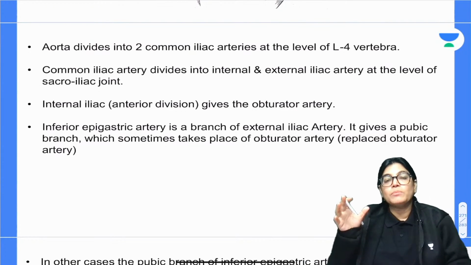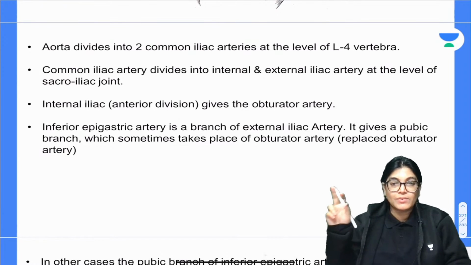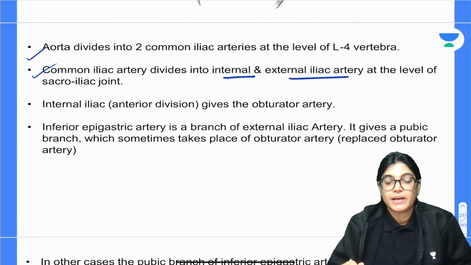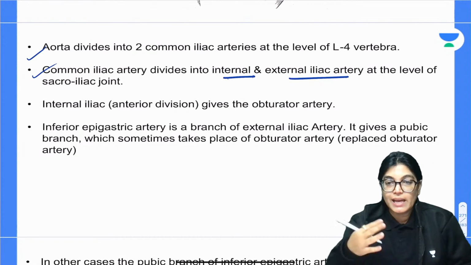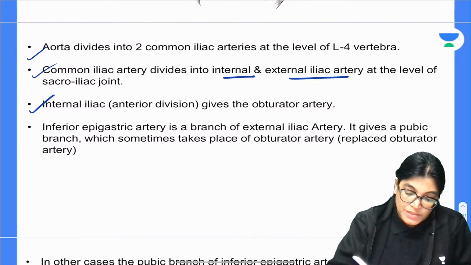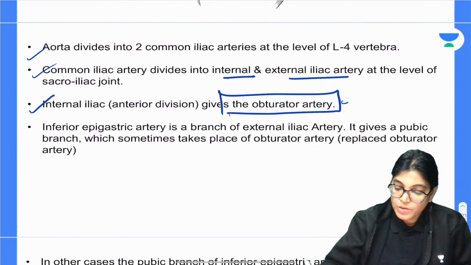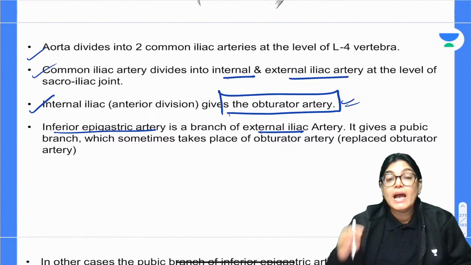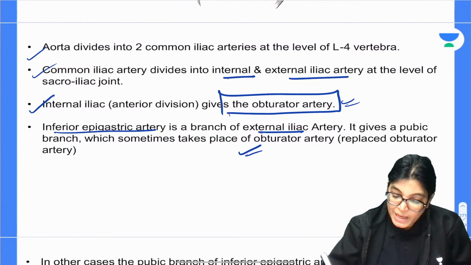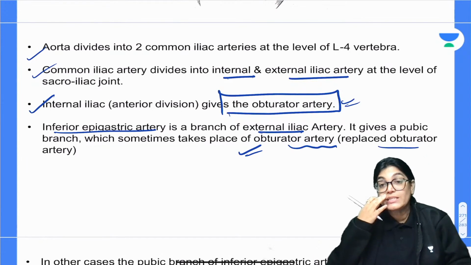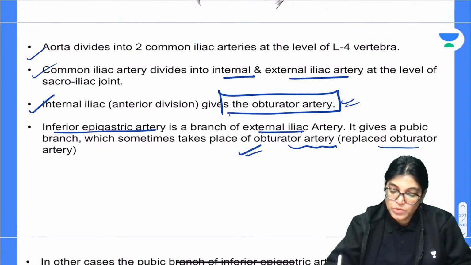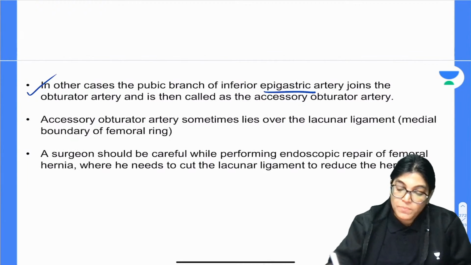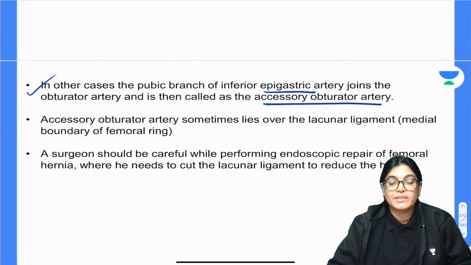We know that the abdominal aorta divides into two common iliac arteries at the level of the L4 lumbar vertebra, and each common iliac artery again divides into external and internal iliac artery. The internal iliac artery is the blood supply for the pelvic structures, and one of its most important branches, which traverses the obturator foramen, is the obturator artery. The inferior epigastric artery is a branch of the external iliac artery, and it gives a pubic branch which sometimes takes part in the obturator artery, because its pubic branch can anastomose and replace the main obturator artery. So in such a case, the pubic branch of the inferior epigastric artery joins the obturator artery and it is called the accessory obturator artery.